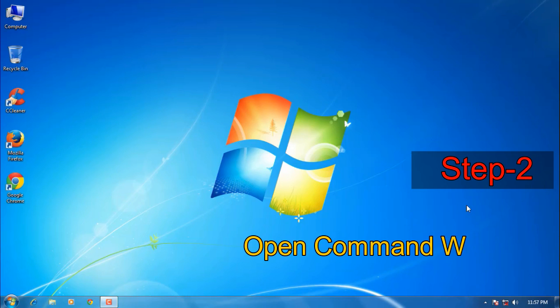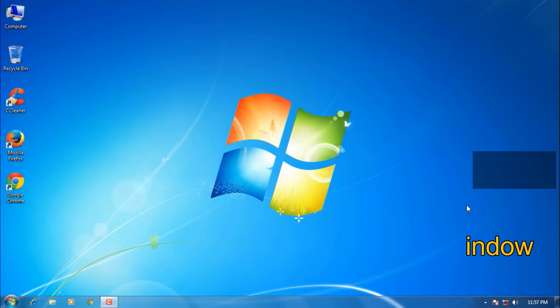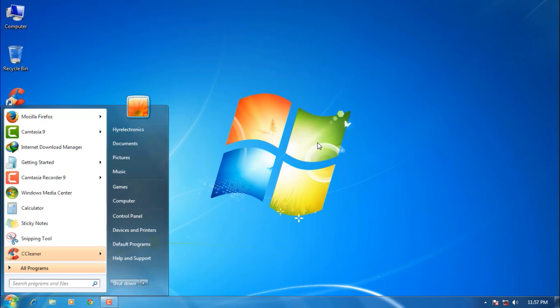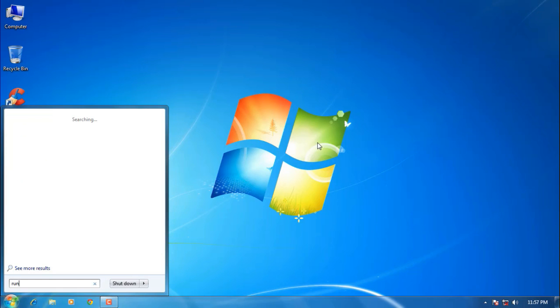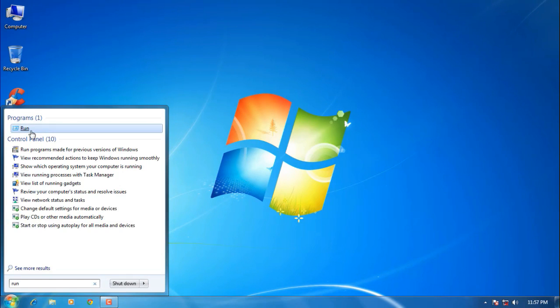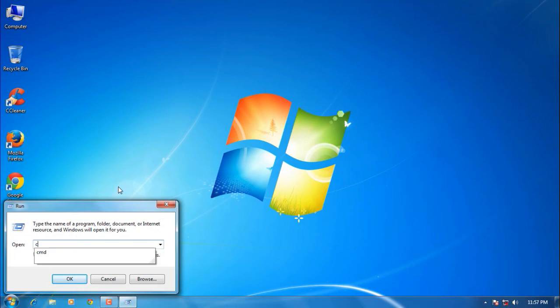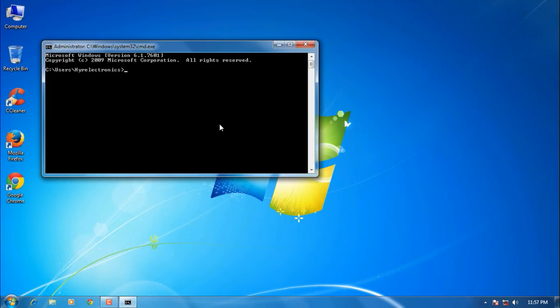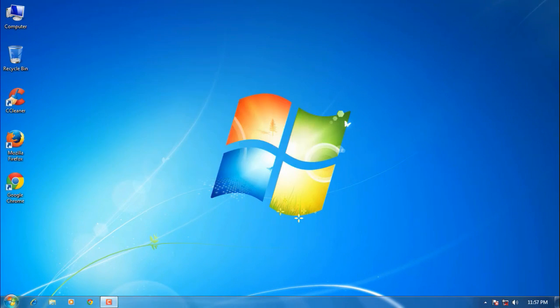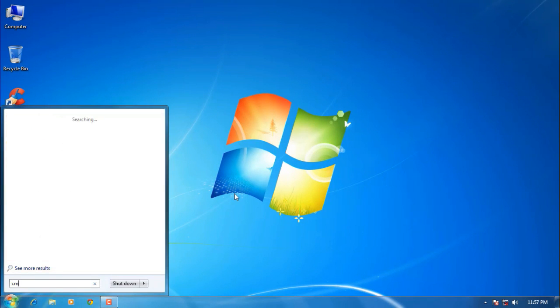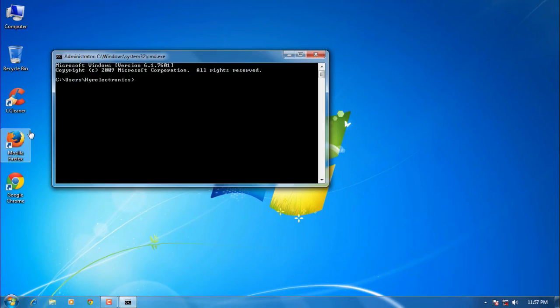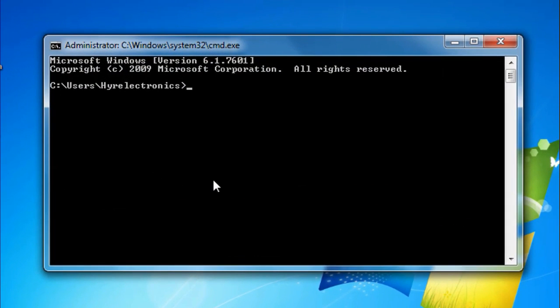Step 2. Now open the command window. You can actually do this in several ways. Click on Start, type Run and open Run command. Now type CMD, then enter OK. Or also you can click on Start button and type CMD in search box and select command prompt program.